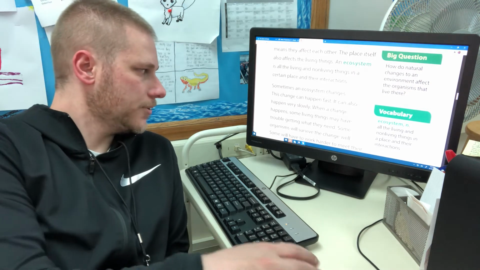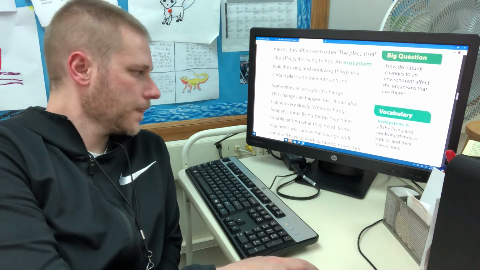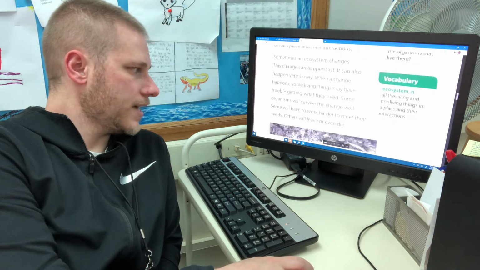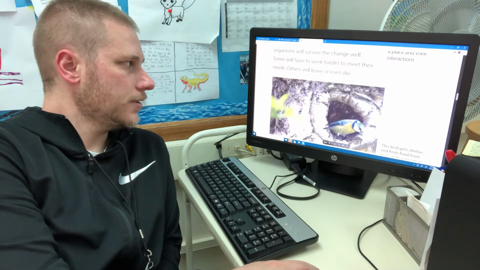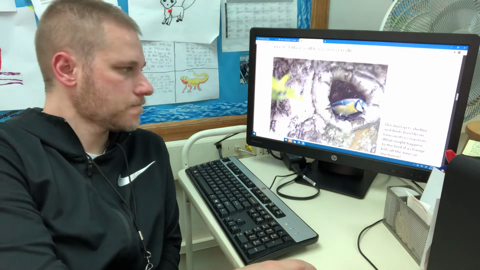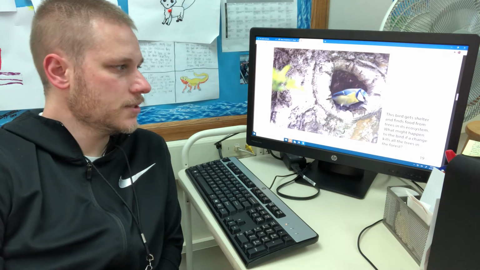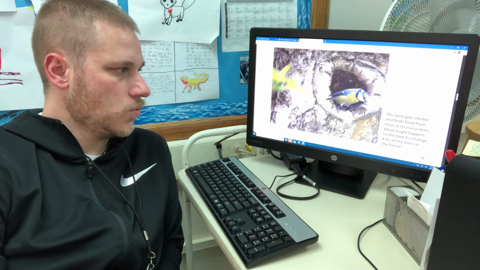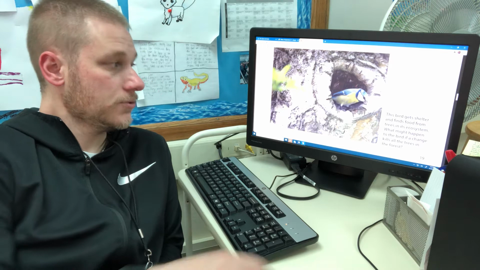When a change happens, some living things may have trouble getting what they need. Some organisms will survive the change well. Some will have to work harder to meet their needs. Others will leave or even die. This bird gets shelter and finds food from trees in an ecosystem. What might happen to the bird if a change kills all the trees in the forest?